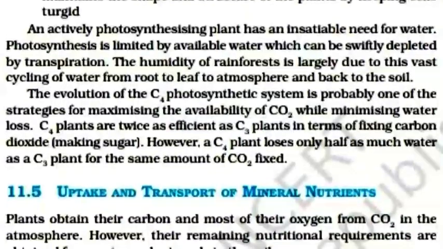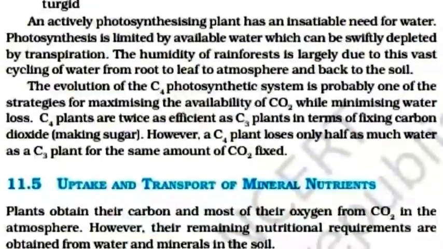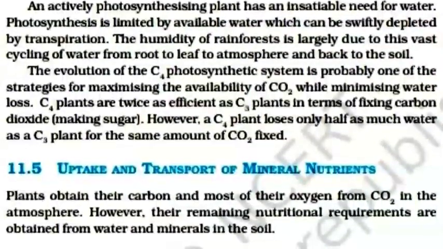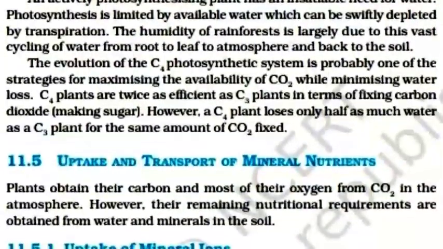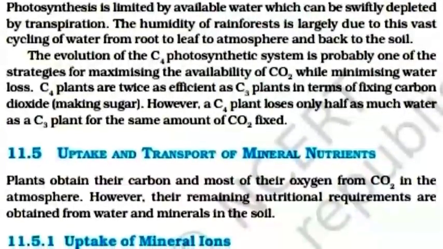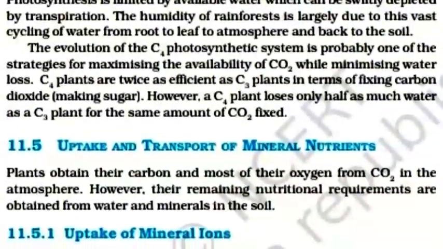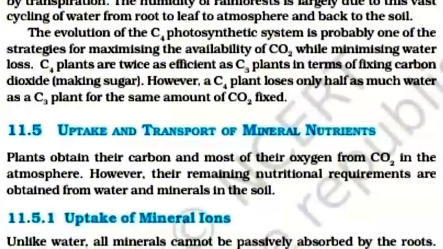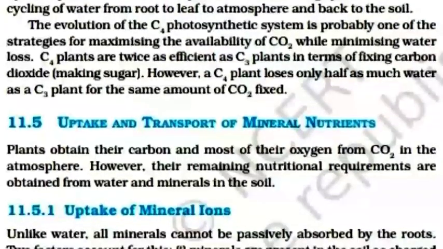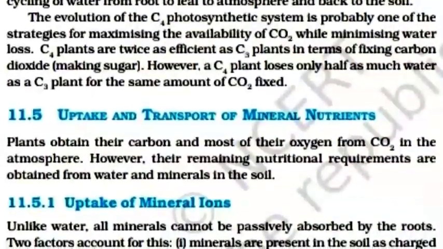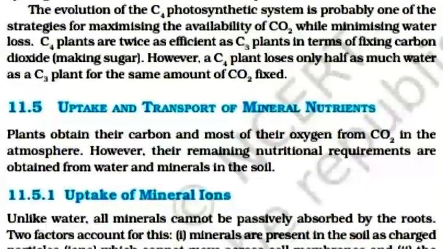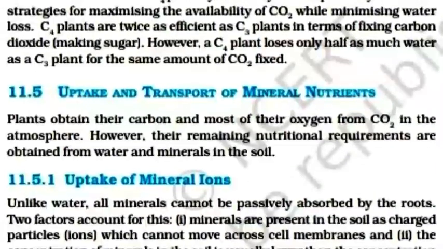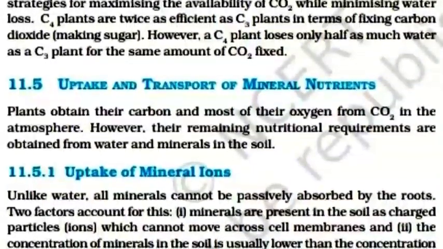C4 plants are twice as efficient as C3 plants in terms of fixing carbon dioxide, making sugar. However, a C4 plant loses only half as much water as a C3 plant for the same amount of carbon dioxide fixed. Uptake and transport of mineral nutrients. Plants obtain their carbon and most of their oxygen from carbon dioxide in the atmosphere. However, their remaining nutritional requirements are obtained from water and minerals in the soil.